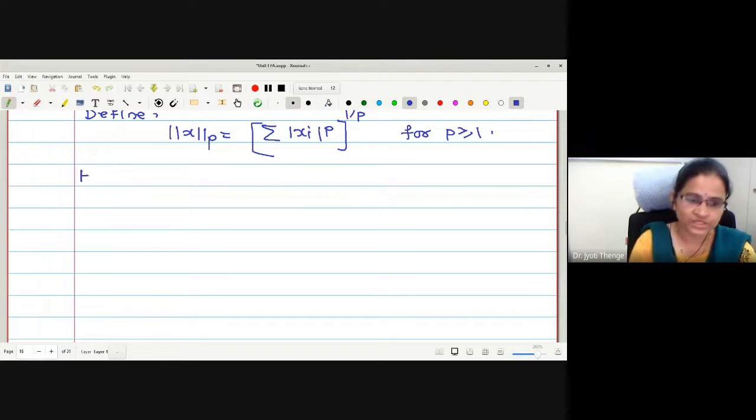First I will write Holder's inequality. What does Holder's inequality suggest?